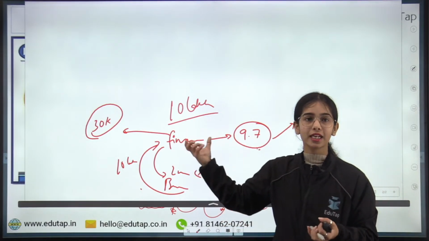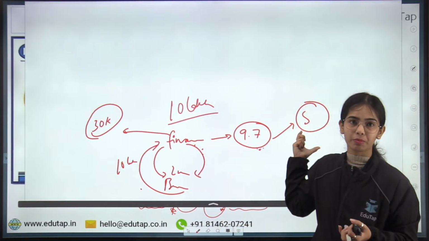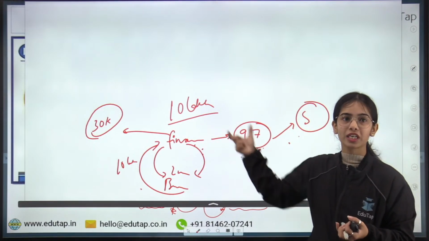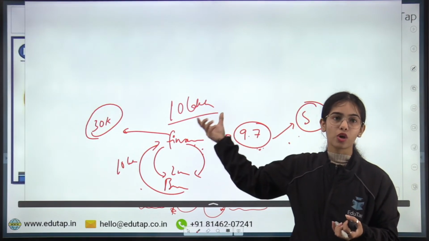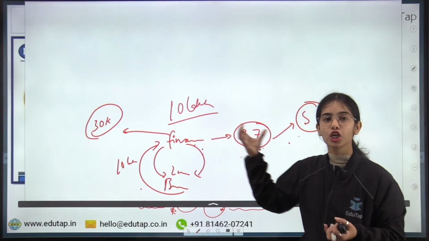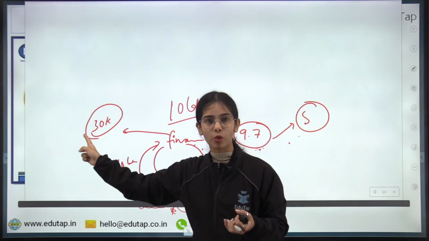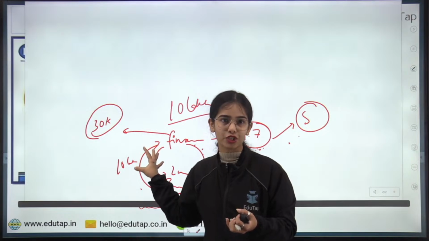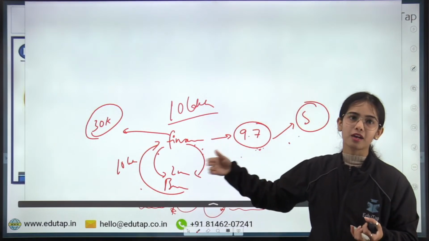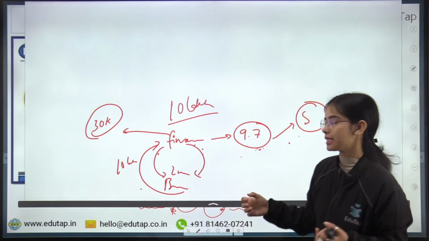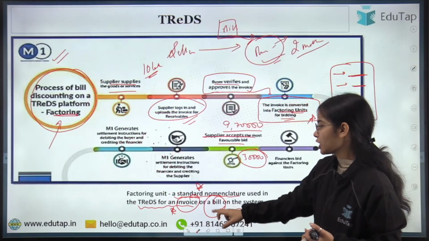So this is the idea: the financier provides the money to the supplier on an immediate basis, and whatever is the discount at which the financier has given the money, that remaining amount is the profit for the financier. So the buyer will pay after 2 months to the financier, and 30k is the financier's profit. Okay, so this is the idea.